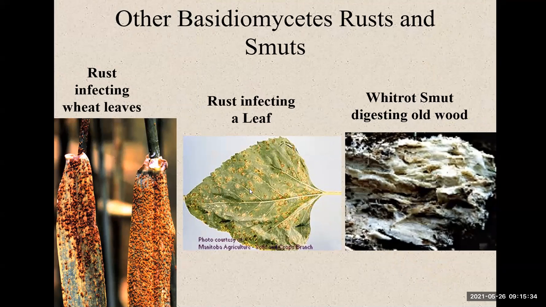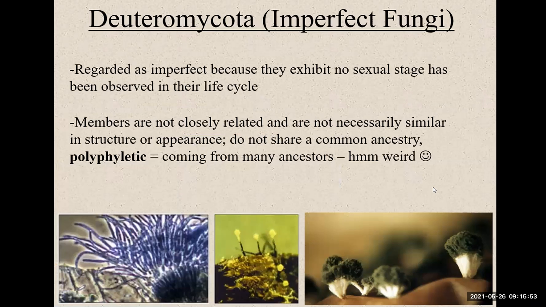Like this, the rust infecting a leaf. You might ask, what happened to the leaf? Why is it like this? It's because of the fungi. The rust is infecting the wet leaves as well. And the wheat rot smut digesting old wood.